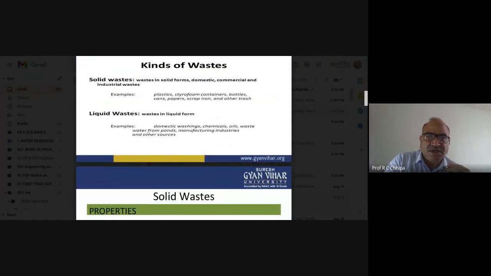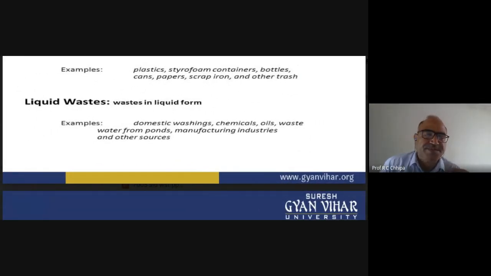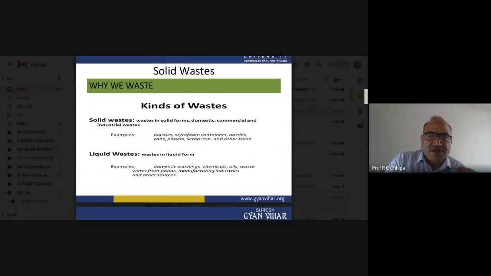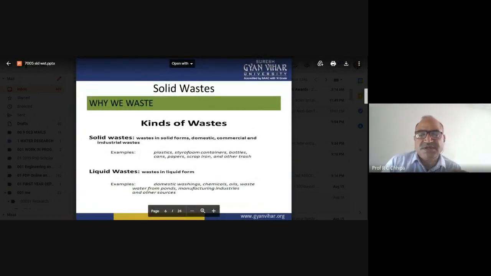Now another is liquid waste, the domestic washings, the cleaning of ourselves, of clothes, how we clean, bathing. So certain domestic washings, the chemicals, the oils, wastewater from the ponds, wastewater from the manufacturing industry, and other water resources. So this is the second one, liquid, and after this we have the third one, the gases.